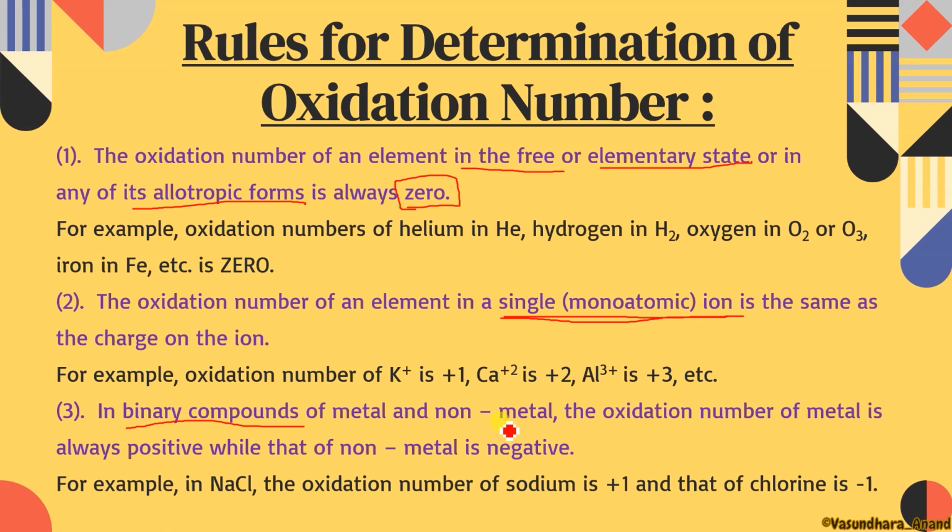Now, example NaCl. The oxidation number of sodium will be +1 and chlorine will be -1. How it is +1, how it is -1, and why it is not otherwise, we'll tell you that also.